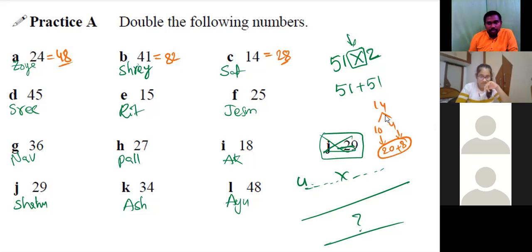Again, we are merging. Almost in every case, we are doing the split and then merge. Yes, sir. And then merging. Split and merge process.